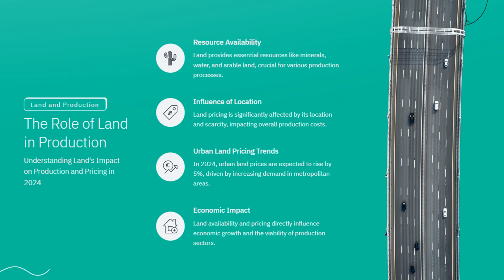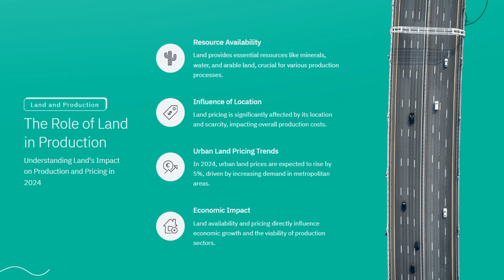This point underscores the economic principle of supply and demand, showing how the scarcity and desirability of land drive its price. Urban land pricing trends. In 2024, urban land prices are expected to rise by 5%, driven by increasing demand in metropolitan areas. Urban areas are the hotspots of development and growth.